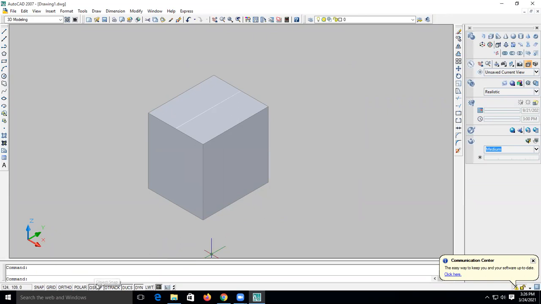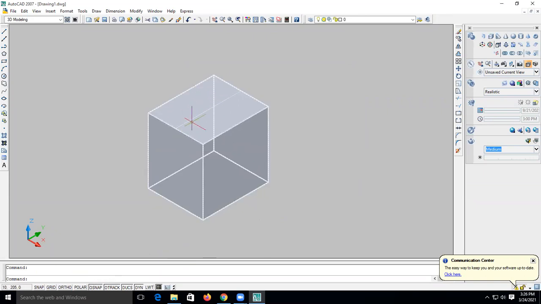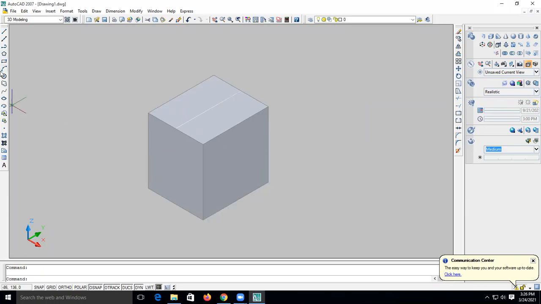So keep this OSNAP on so that you can draw a line over. आपको एक यहाँ पे लाइन दिखाई देगी likewise. Then select the circle. Just move your cursor likewise. Select the midpoint.